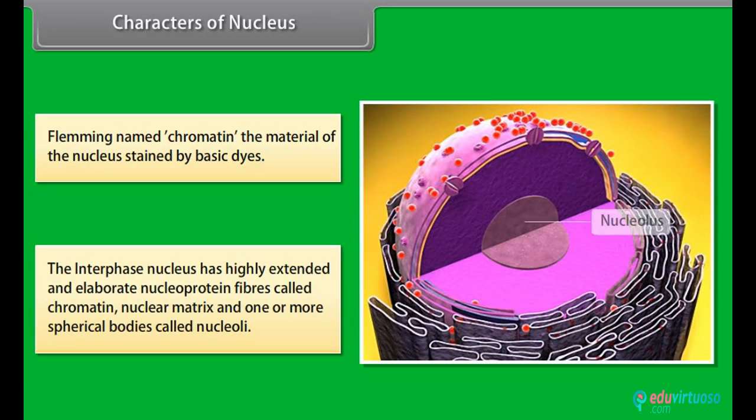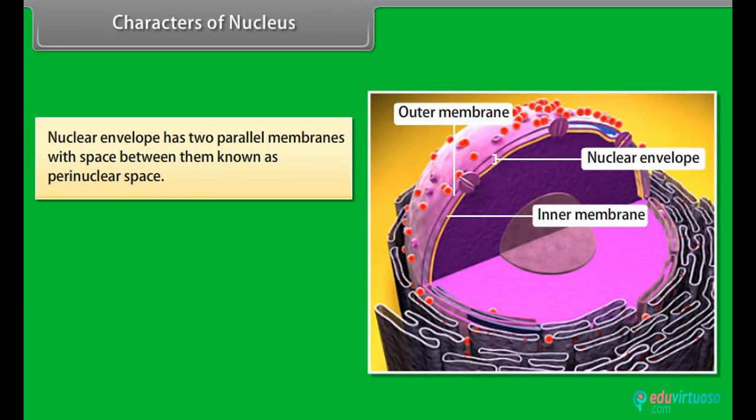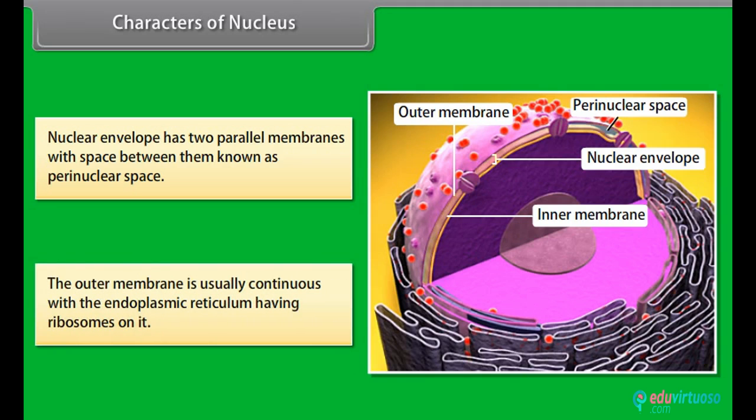The interphase nucleus has highly extended and elaborate nucleoprotein fiber called chromatin, nuclear matrix, and one or more spherical bodies called nucleoli. Nuclear envelope has 2 parallel membranes with a space between them known as perinuclear space. The outer membrane is usually continuous with the endoplasmic reticulum having ribosomes on it.